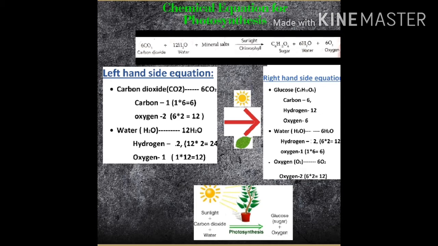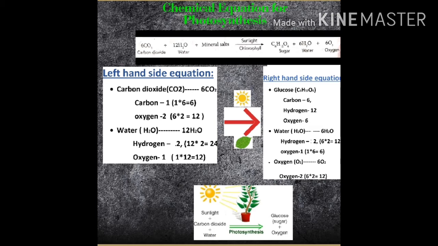Children, now see the left hand side of the equation. There are two main raw materials. They are carbon dioxide and water. The chemical formula for carbon dioxide is CO2. C means carbon, oxide, and dioxide means 2, so near oxygen, 2 is written. That's why it is a dioxide. Di means 2. And the other raw material is water, H2O, that is hydrogen and oxygen.